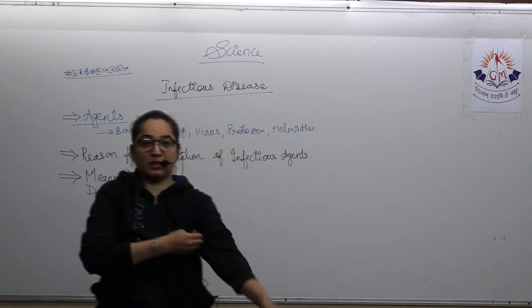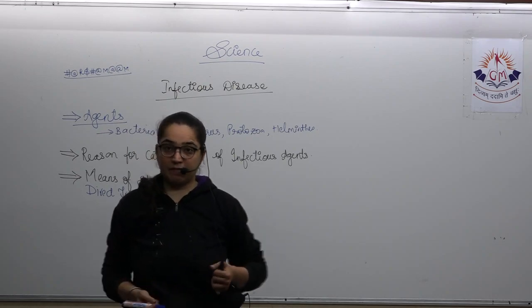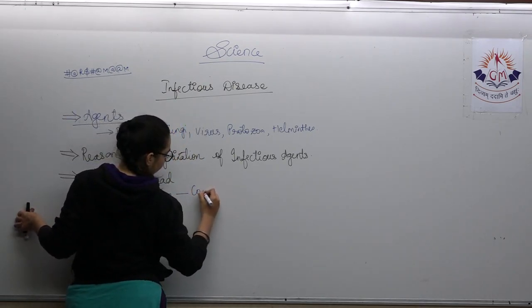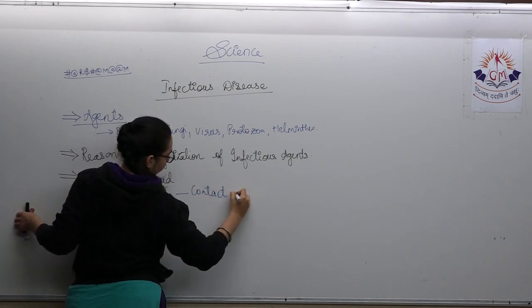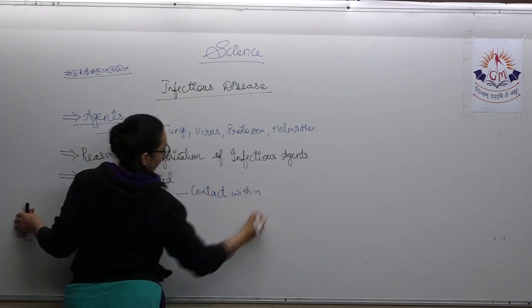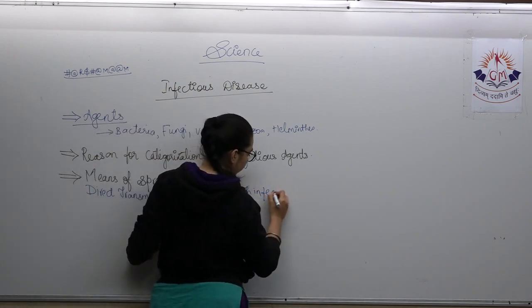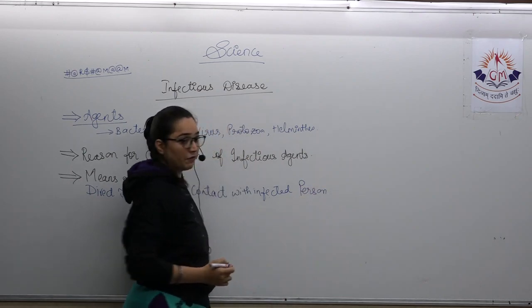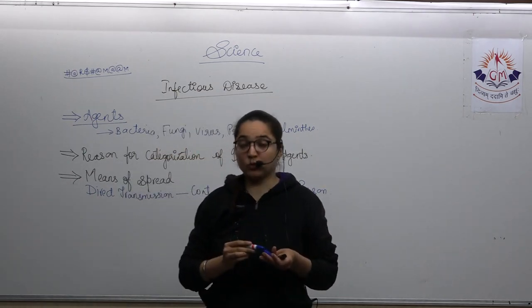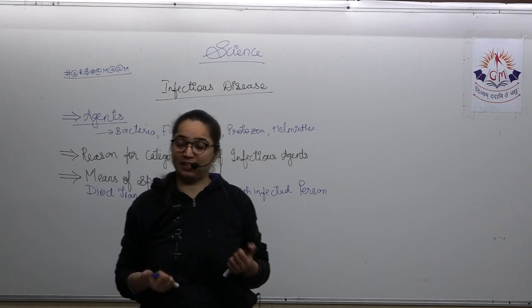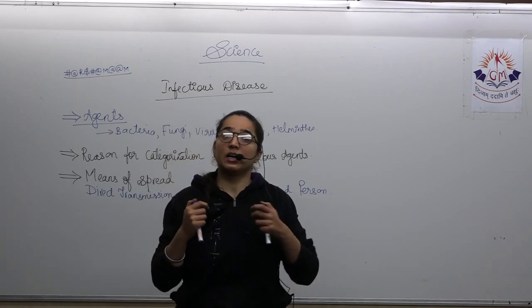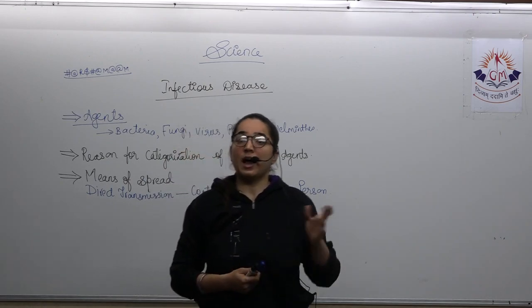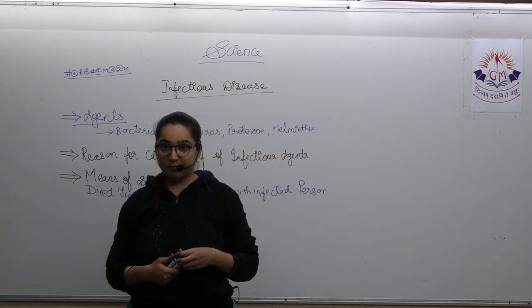By what ways? The very first way is contact with the infected person. If any person is suffering from any kind of cold, cough, flu, and that person comes into contact with a healthy person, then there is a possibility that the healthy person may get affected by the person who has this common cold and cough.